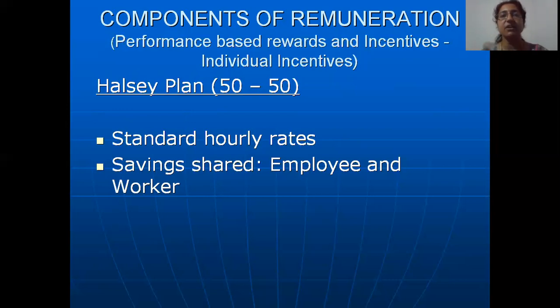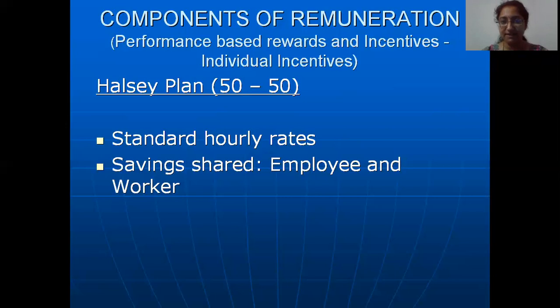So the company rewards the worker in what way? That 1 hour. What is the rate per hour? Rate per hour is 100 rupees. For 4 hours, it is 100 into 4, 400. So the rate per hour was established as 100 rupees, so 100 rupees is the savings that the worker has got for the company. That 100 rupees will be divided between the company and the worker 50-50. So the worker gets an extra bonus of 50 rupees for completing his task before time. So how much is the worker earning over here? For completing that, what did I tell you?